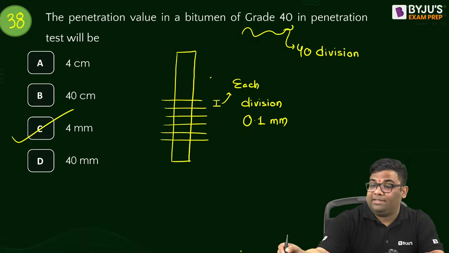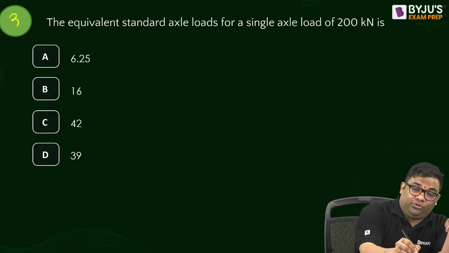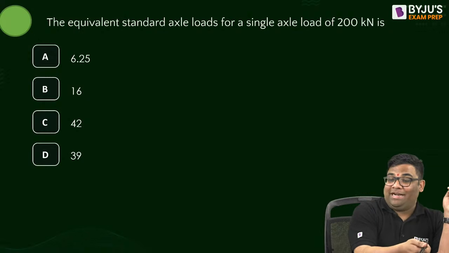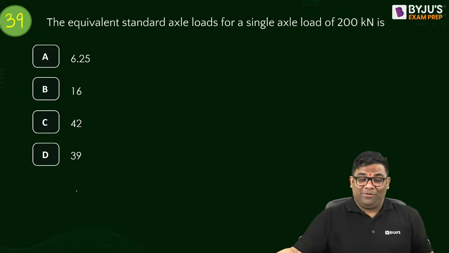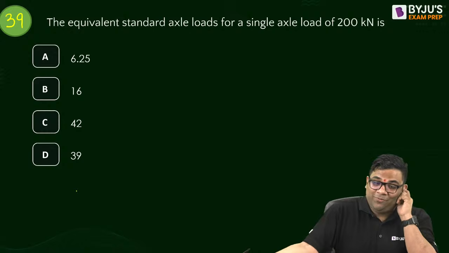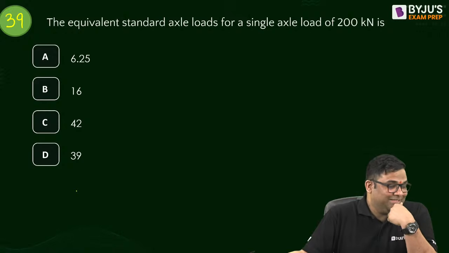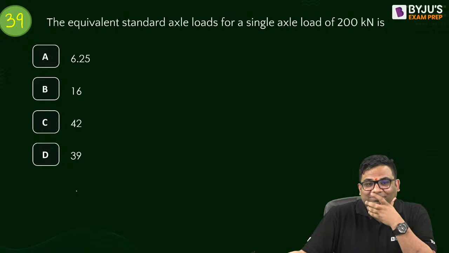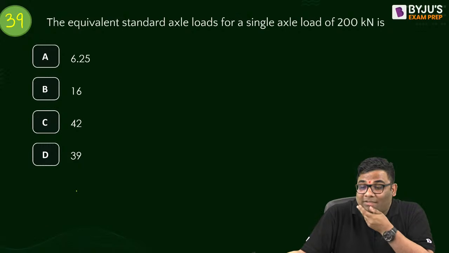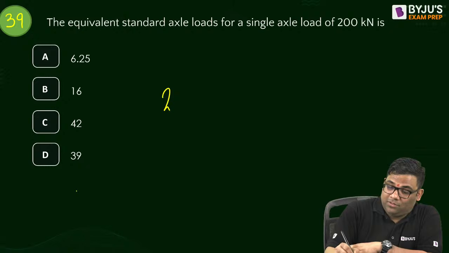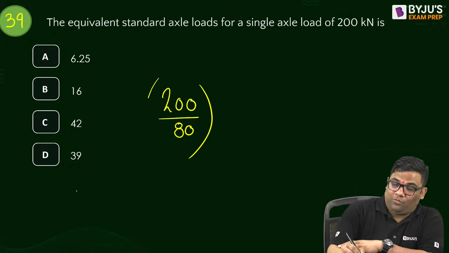Next question, question number 39. We're going fast now. The equivalent standard axle load for single axle load of 200 kilonewton. The equivalent standard axle loads. Answer this. 39. So I think we can cover in 2 hours. The equivalent standard axle load for single axle load. How to find out? 200 by 80 to the power 4.